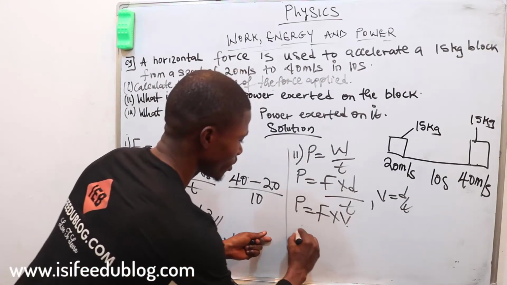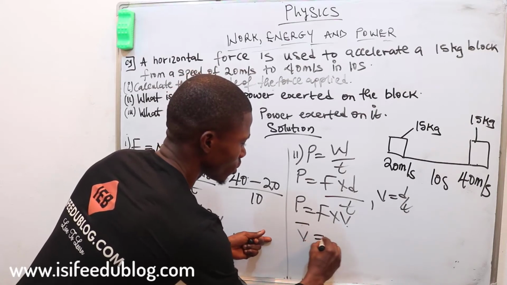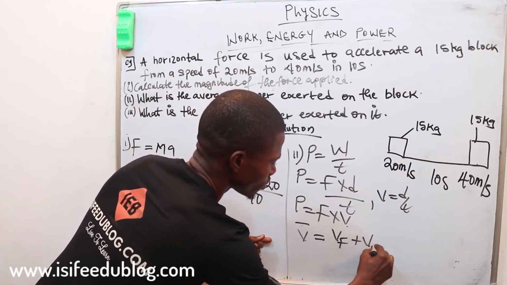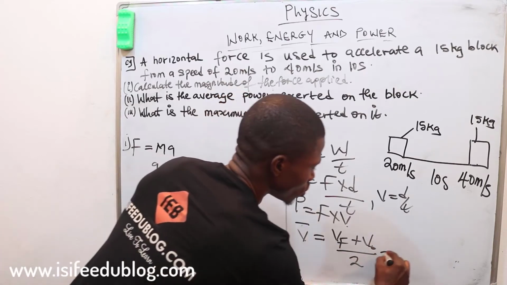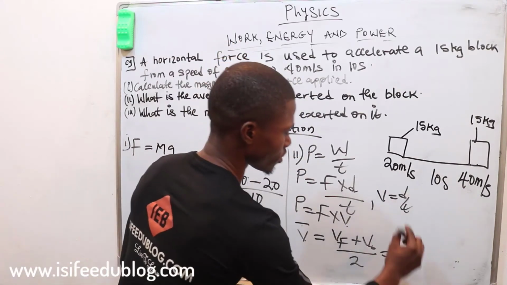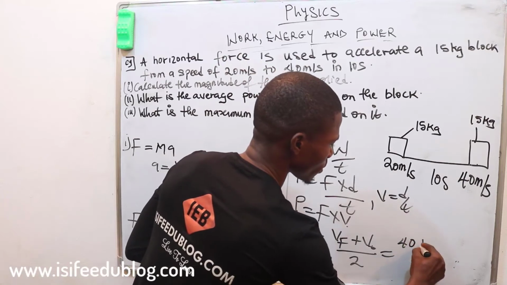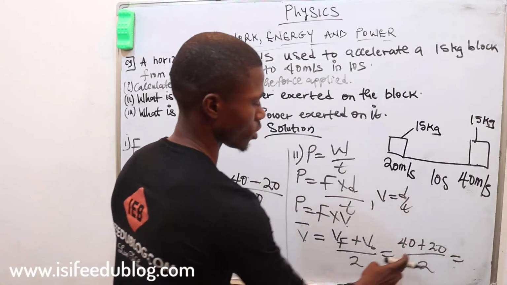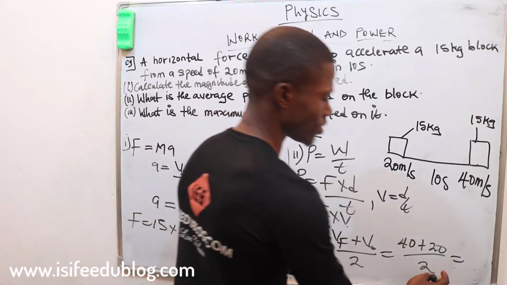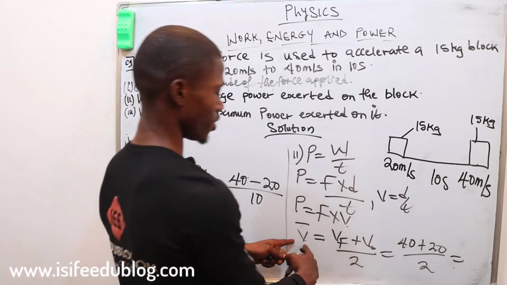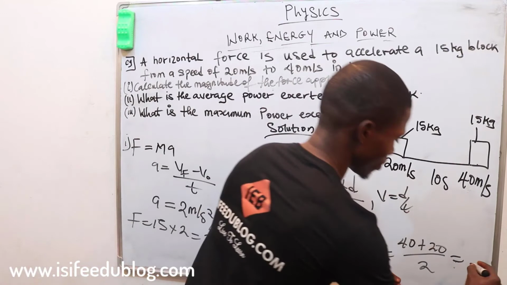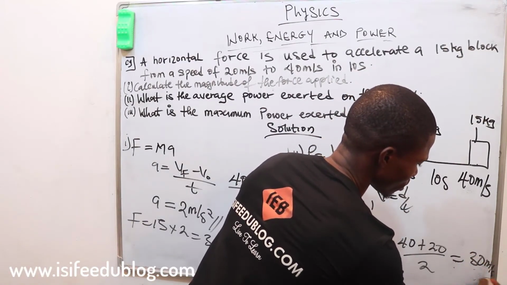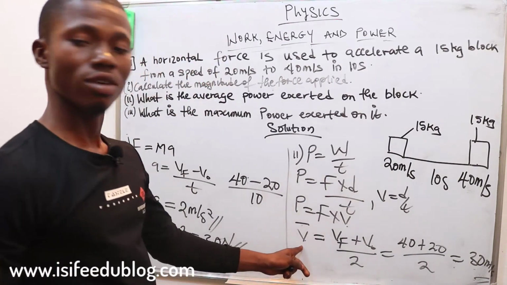So our average velocity is equal to final velocity plus initial velocity all over 2, which gives us 40 plus 20 all over 2. 40 plus 20 is 60, over 2 is 30. The unit is meters per second. So this is just 30 meters per second. This is our average velocity.